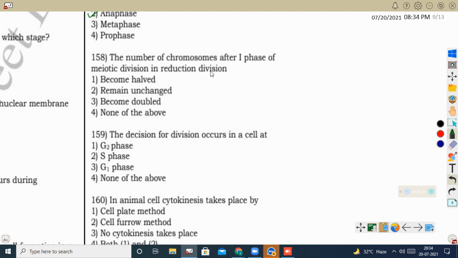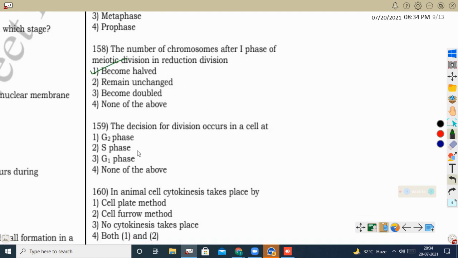Next question, number of chromosomes after one phase of meiotic division in reduction division. See, the first meiotic division is called reduction division. There we can see the number of chromosomes will be halved. That means the haploid number of chromosomes will be created. So here the correct option is that the number of chromosomes will become half.